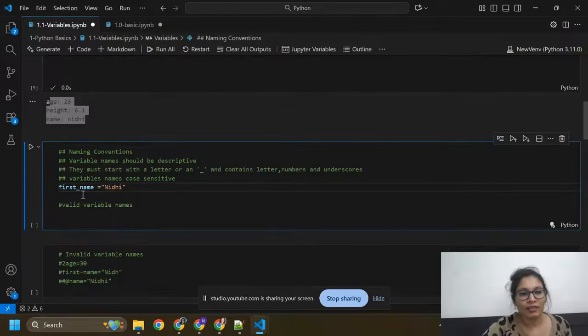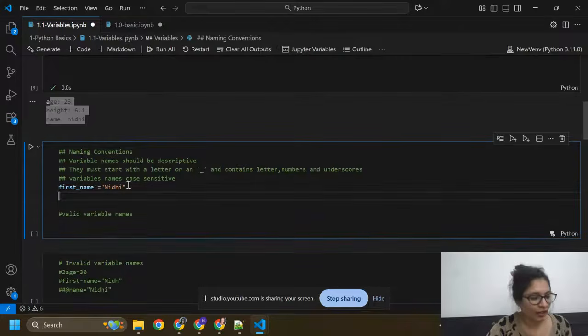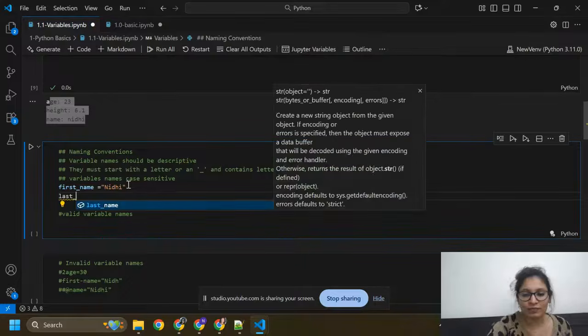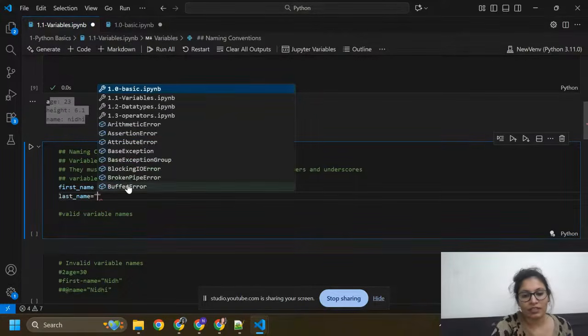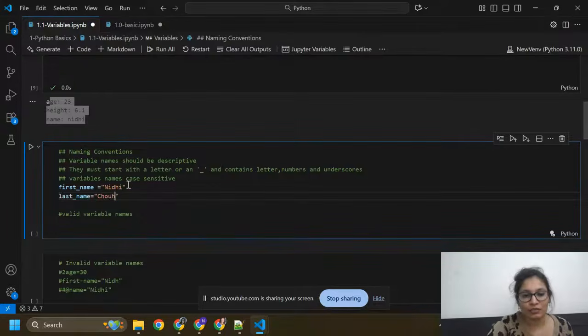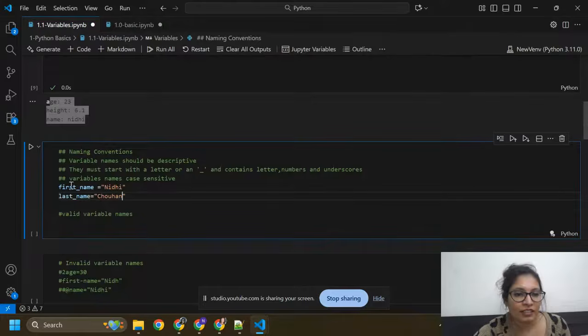This is a variable, and I'm going to use first underscore name. Now I am going to use last underscore name, and here I'm going to pass Chouhan. They must start with a letter, like first and last, or an underscore.